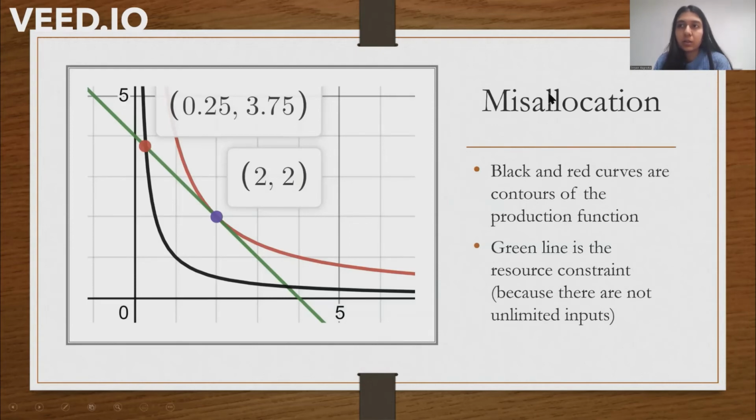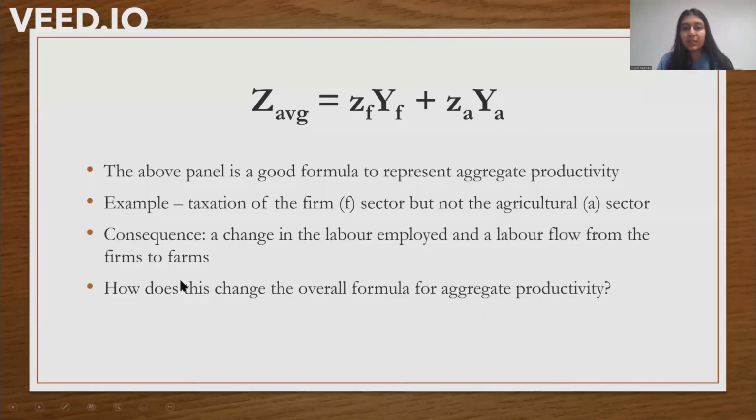2. The misallocation channel. Think about a firm in Ethiopia with capital and labor as inputs. Assuming a Cobb-Douglas production function, the red curve represents 2 units produced and the black curve is when 1 unit is produced. The green curve is the constraint of resources. We can see that the allocation of 2 units of labor and capital each yields a greater output than the allocation 0.25, 3.75. This shows that the total number of inputs can be the same, but policies that restrict the number of particular types can lead to a less productive allocation of resources.